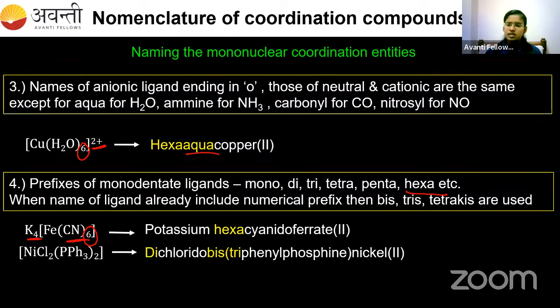So in this example, the names of the two ligands are chlorido and triphenyl phosphine. This triphenyl phosphine is given twice. So already the name of the ligand includes tri, so again you should not use di here. That's what the second line says. When the name of the ligand already includes the numerical prefix, then bis.